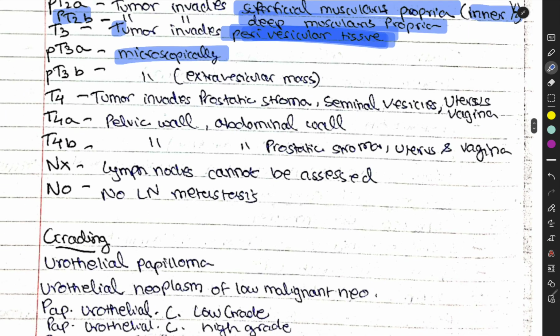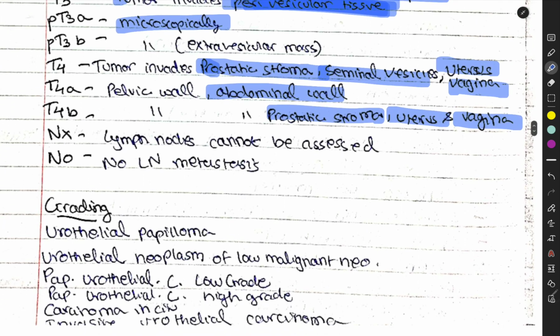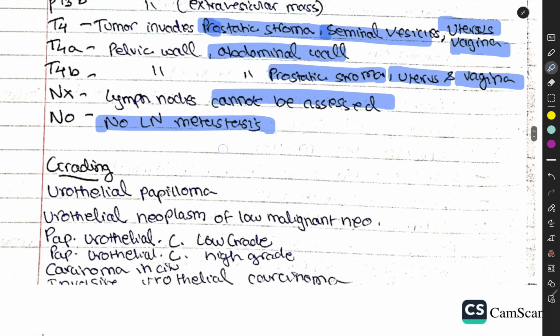Now T4: the tumor invades the prostatic stroma, seminal vesicle, uterus and vagina. T4a is the prostatic stroma, uterus and vagina, and T4b is the pelvic wall and abdominal wall. Okay. NX is lymph nodes cannot be assessed, and N0 means no lymph node metastasis.